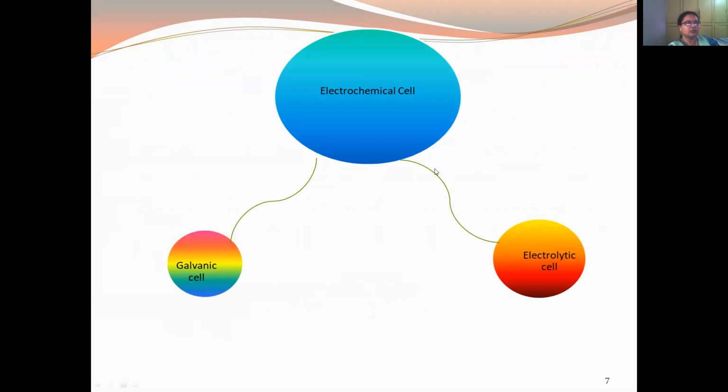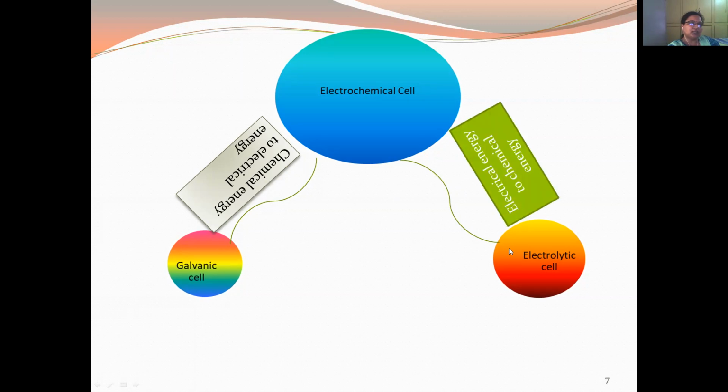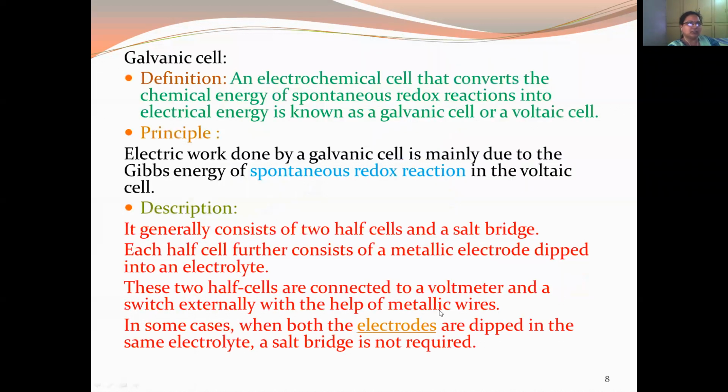Now coming to the electrochemical cell, which is the interconversion of chemical energy and electrical energy. It is classified into two types, galvanic cell and electrolytic cell. The galvanic cell is a cell which converts chemical energy to electrical energy, and an electrolytic cell is one in which electrical energy is converted to chemical energy.